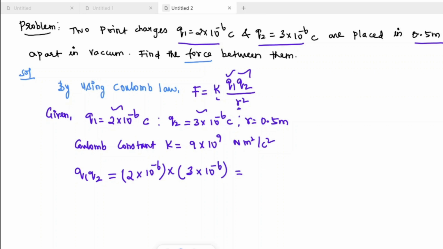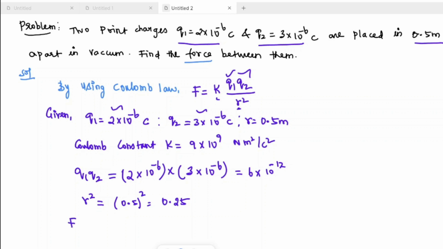Multiplying 2 into 3 gives 6, and adding the powers gives 10 power minus 12. This is the first step. Next we square the denominator, r square. The r value is 0.5, so 0.5 whole square gives 0.25. We substitute everything in the formula.